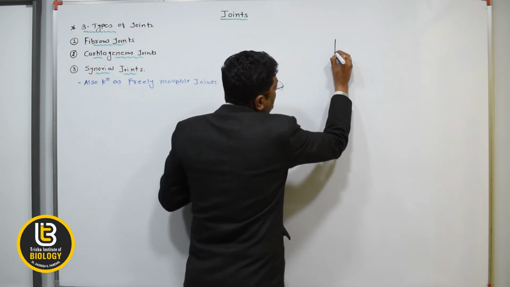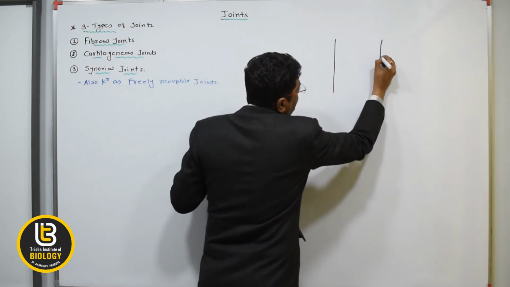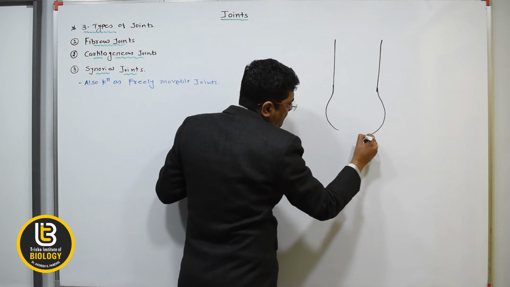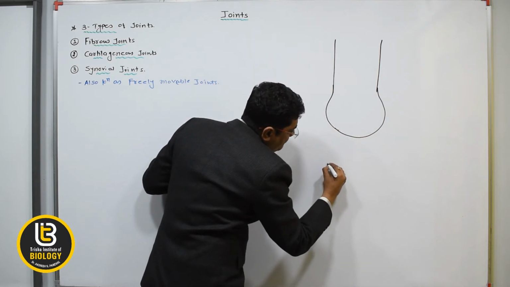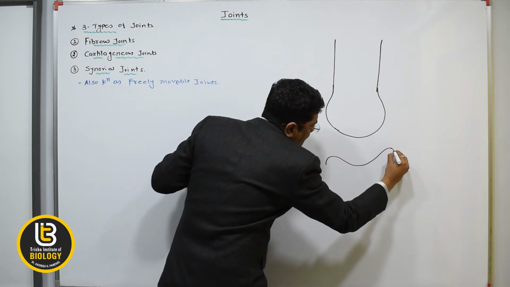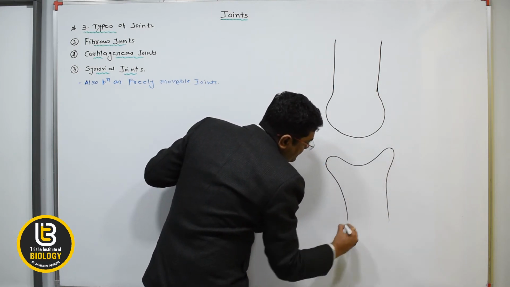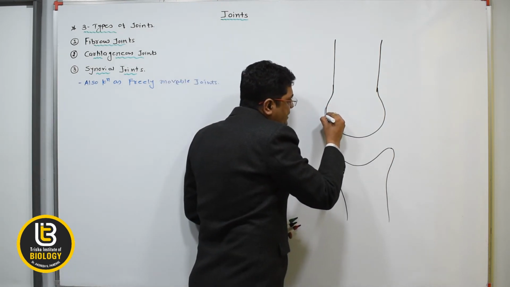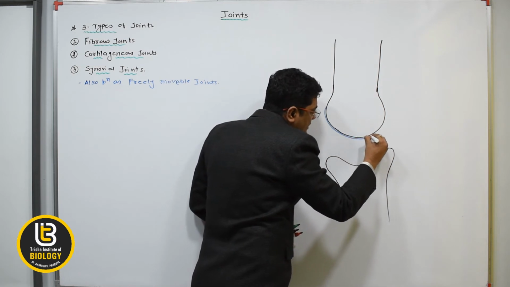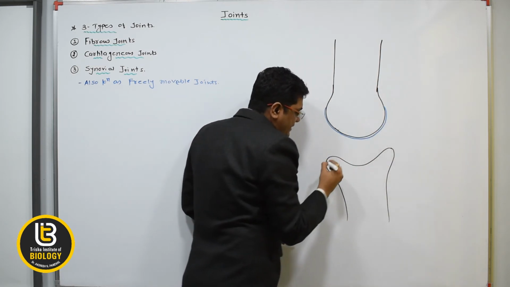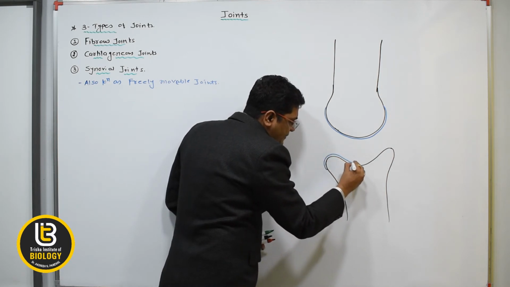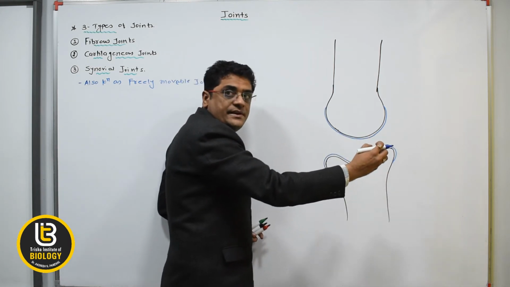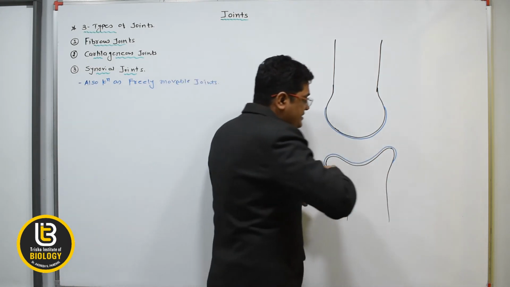In the diagram of the synovial joint, it possesses two bones like this. Both bones have an articular surface. Articular surface means joining surface.